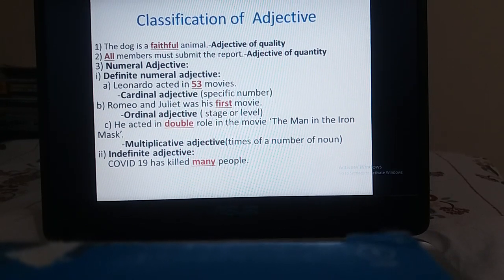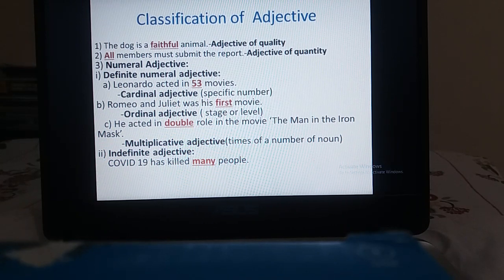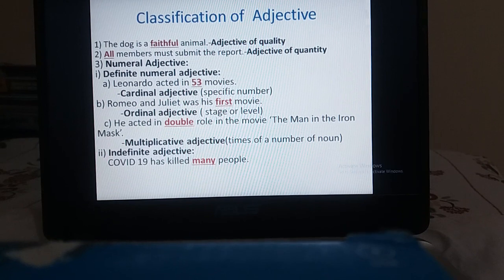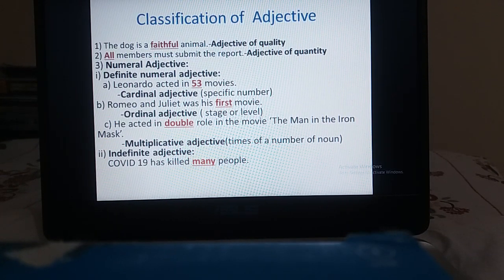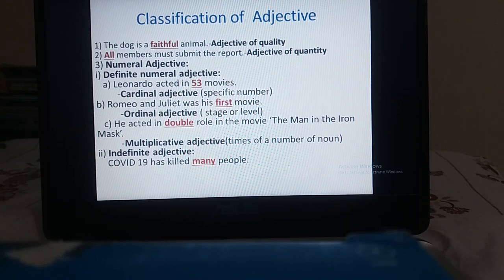And now in example number 2, it is written: COVID-19 has killed many people. Here the number of dead people is not given, it is written many. So you cannot identify how many people there were. It can be 10, can be 15, can be more than 10 or 15. So the word many doesn't give any specific idea about the number, that's why this is called indefinite adjective.